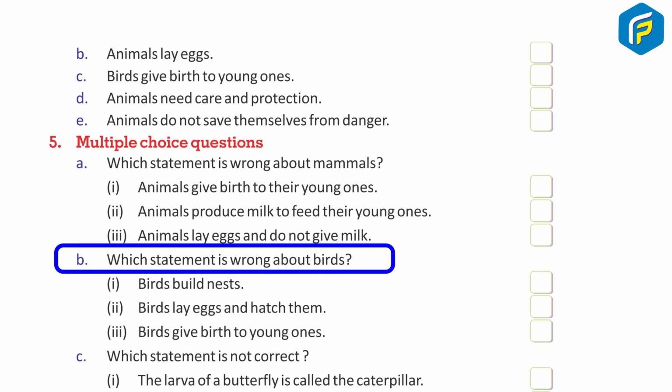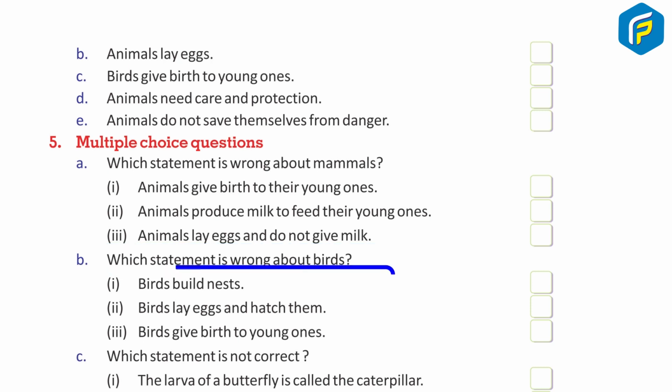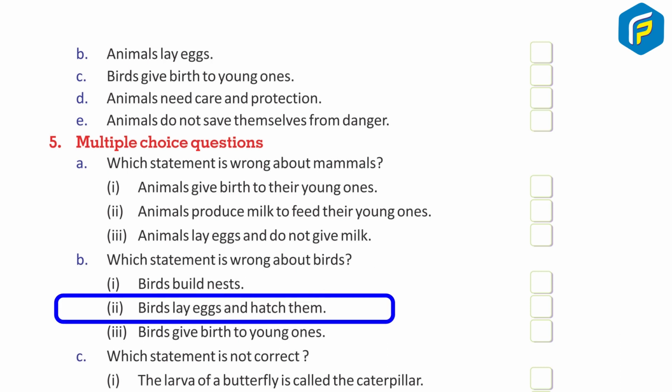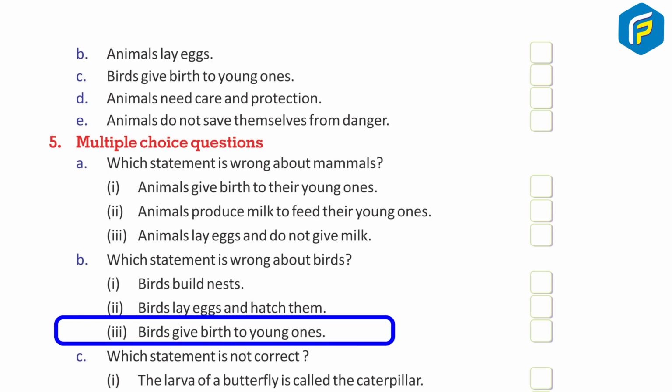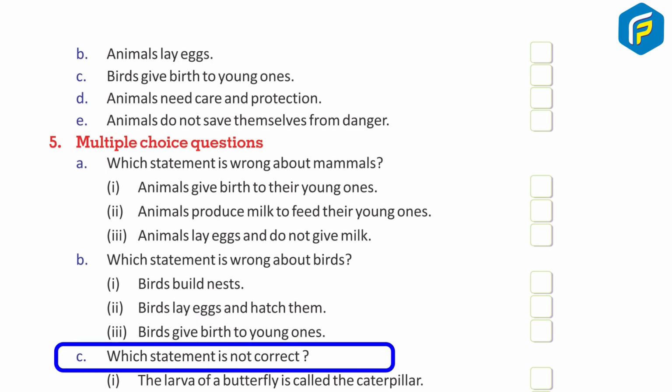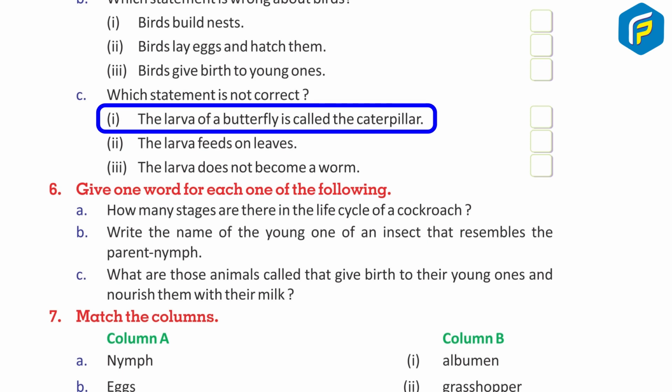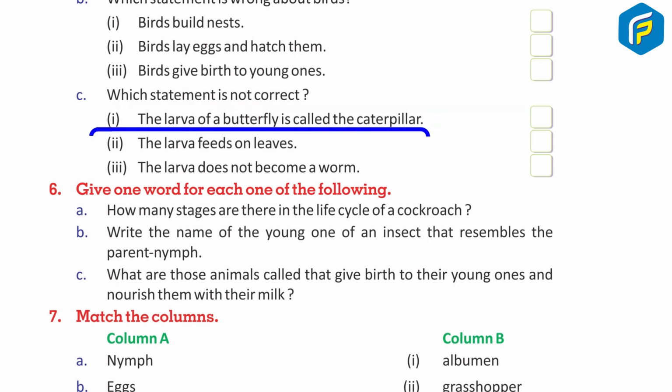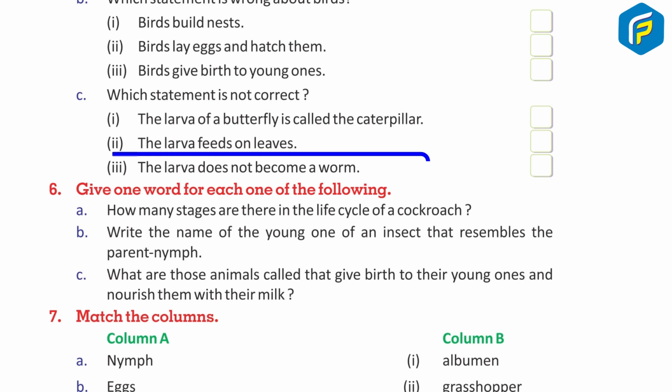B. Which statement is wrong about birds? 1. Birds build nest. 2. Birds lay eggs and hatch them. 3. Birds give birth to young ones. C. Which statement is not correct? 1. The larva of a butterfly is called the caterpillar. 2. The larva feeds on leaves. 3. The larva needs not become a worm.